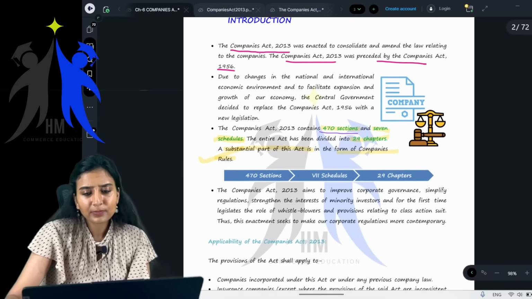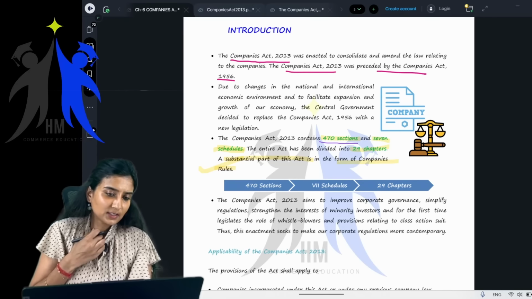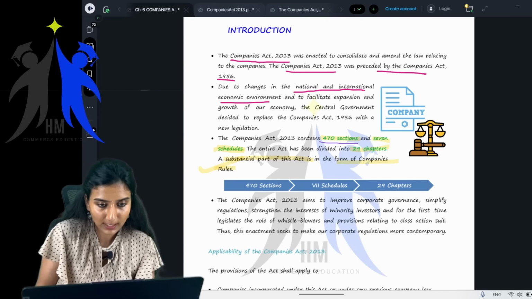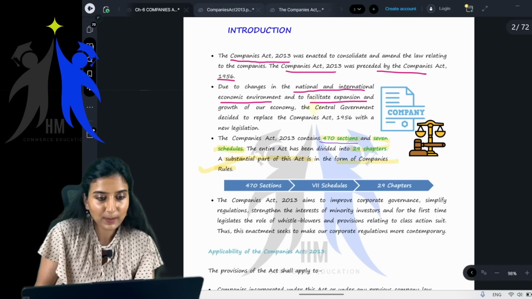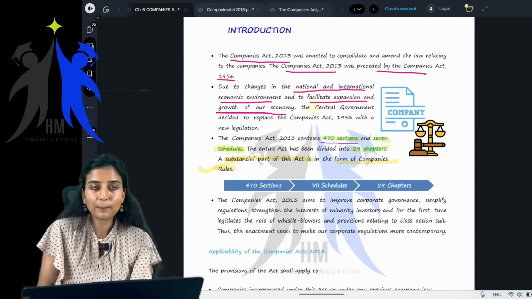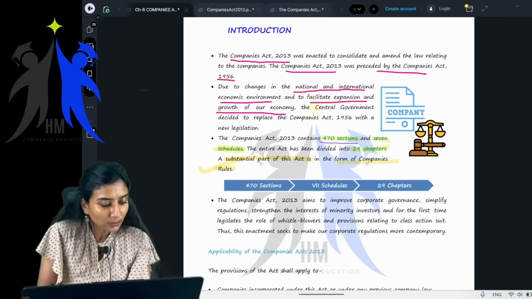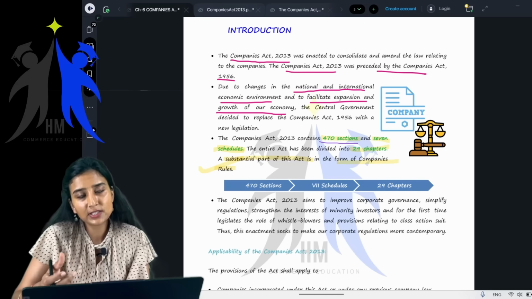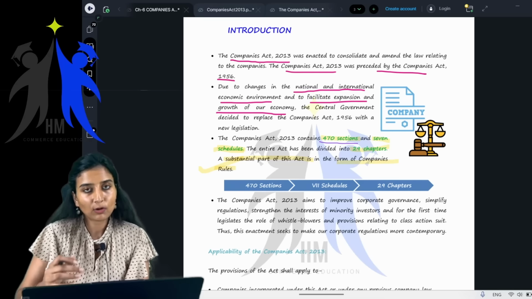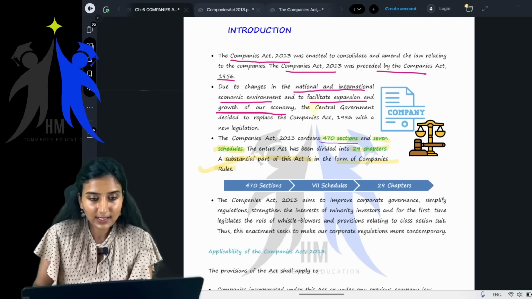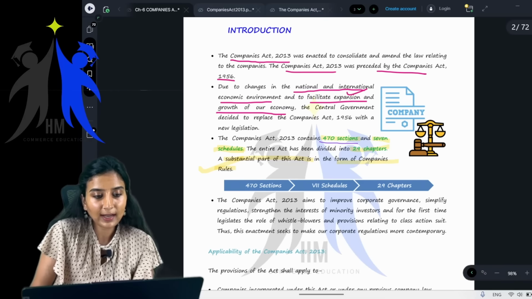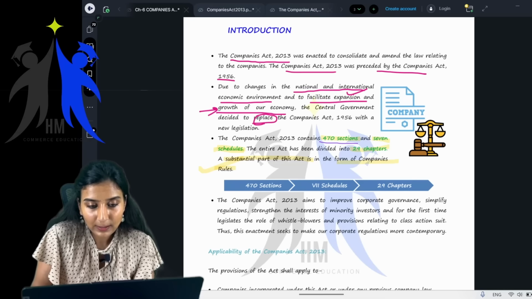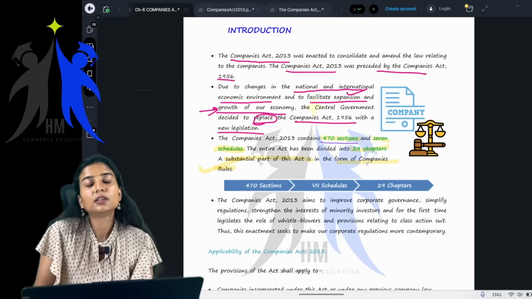Okay, ma'am, why did they do all of it? See, children, they're only giving you the reason. Due to changes in the national and international economic environment and to facilitate expansion and growth of our economy. Yes or no? Our country is growing day by day. According to that, if you have to be in line with the standards, if you have to be in line with the changing environment, you always have to amend yourself. All the laws need to be changed according to the changing environment to facilitate what? To facilitate expansion and growth of our economy. The central government decided to replace Companies Act 1956 with a new legislation.